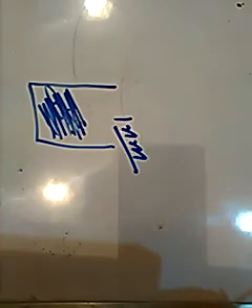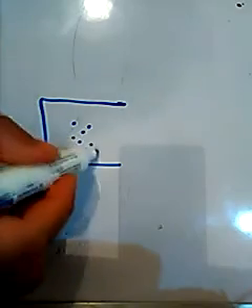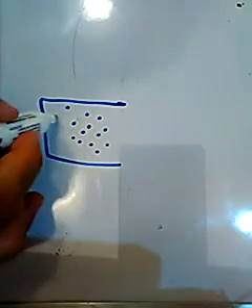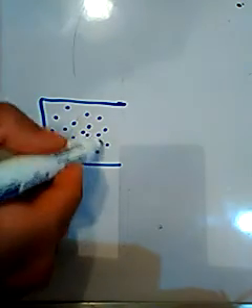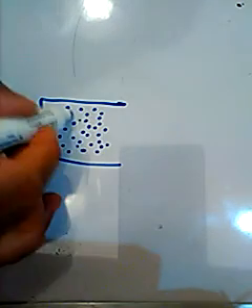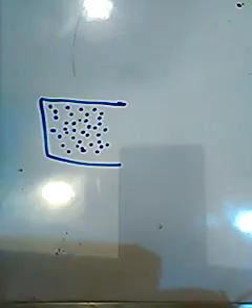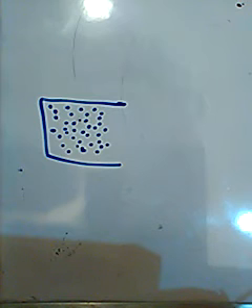But in the case of the flour-water mixture, the flour particles can be seen with the naked eye. This is the second property of heterogeneous mixtures.